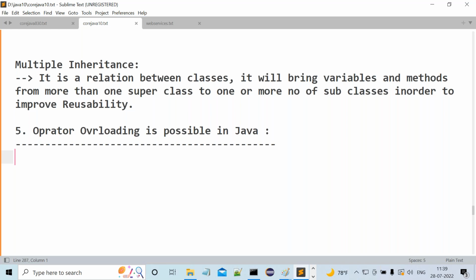Once I start object orientation, then every Sunday I will conduct some workshops, meaning individual topics I want to complete. That's my actual plan. But this Sunday I'm almost entirely vacant. I don't have any work, so I'm ready to take the class, but it depends on you. If any one person says no, I will not take the class. If all of you are coming, then I will take the class, because I don't want to miss even a single person. That is an extra schedule as per the plan. Time is available. I will talk about this Sunday's class maybe tomorrow or the day after, and we'll conclude and plan accordingly.